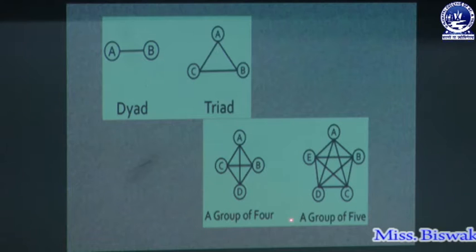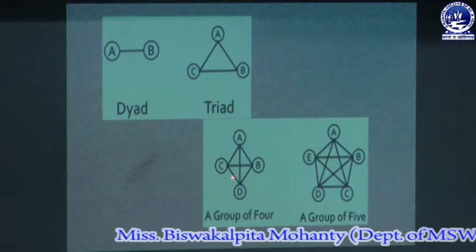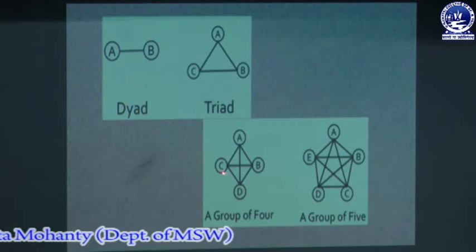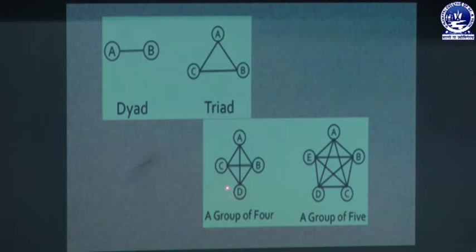In a group of four, there are four members, A, B, C and D. A has a relation with C, B and D also, B has a relationship with A, D and C, D has a relationship with B, C and A, and C has a relationship with A, D and B. There is the mark through which we can know there is a group of four and they are maintaining six relationships, and these six relationships are 1, 2, 3, 4, 5 and 6.